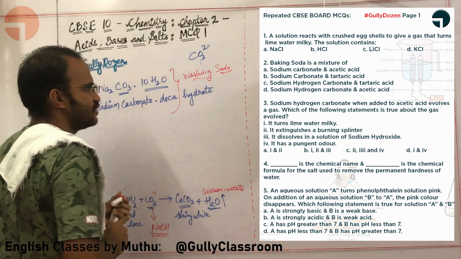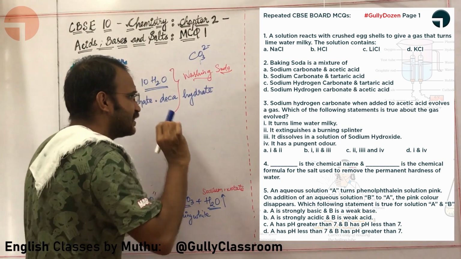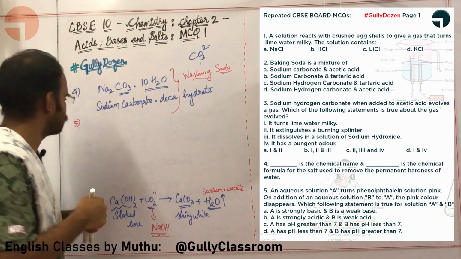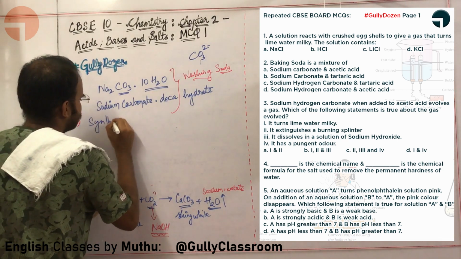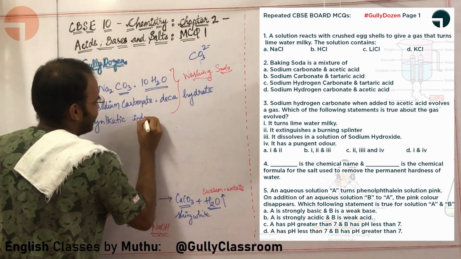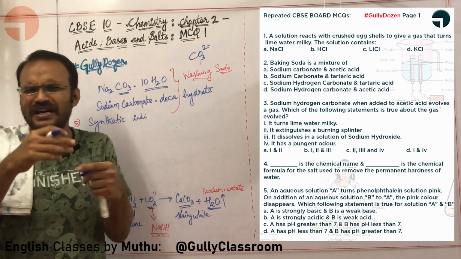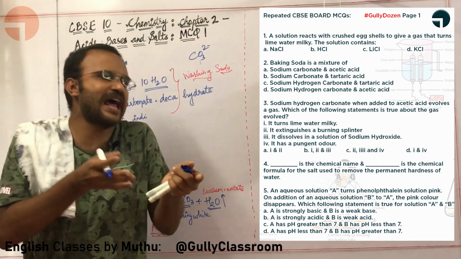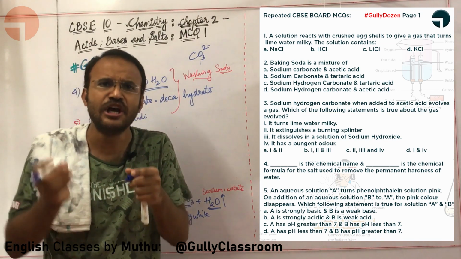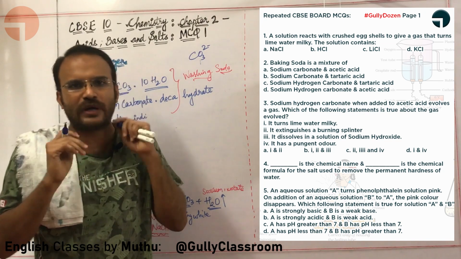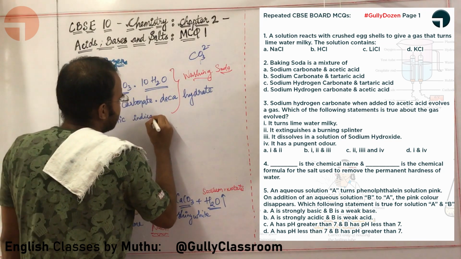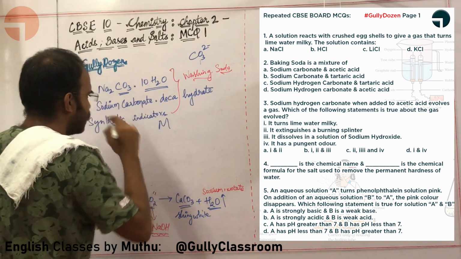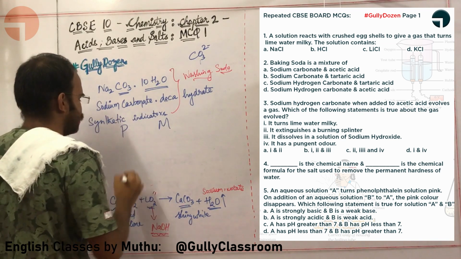Let us look at the fifth question. Let us read it. An aqueous solution A turns phenolphthalein solution pink. Sir, we are going to study about phenolphthalein. Okay, let us do a very short recollection of synthetic indicators. What are synthetic indicators? Synthetic indicators are those indicators which are a combination of different chemicals which can be used to detect visually an acid or a base. They simply change colors depending on whether you are putting the synthetic indicator to an acid or a base. What are the two famous synthetic indicators? Phenolphthalein and methyl orange.